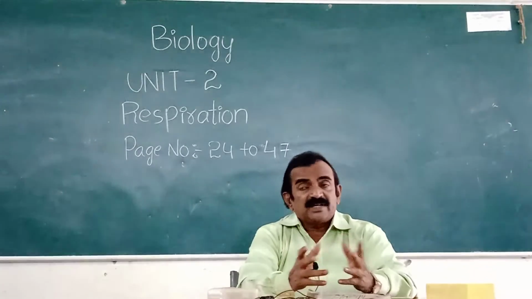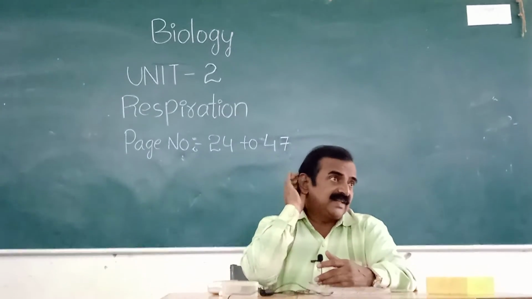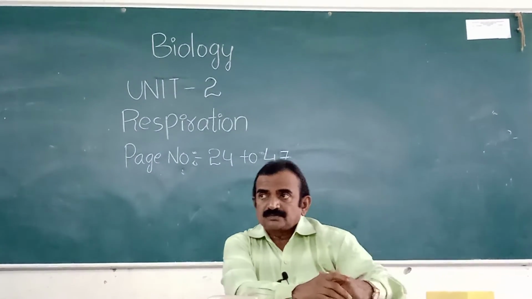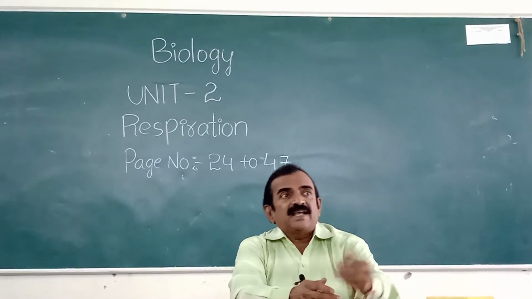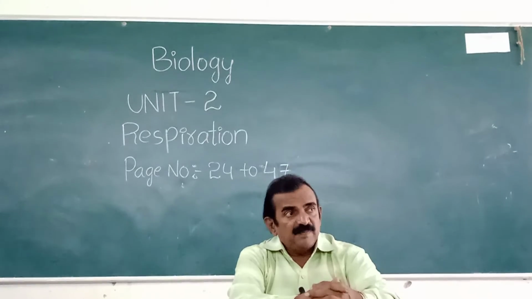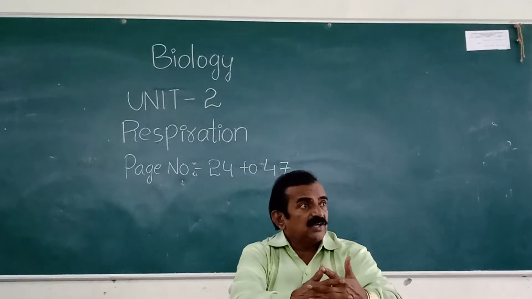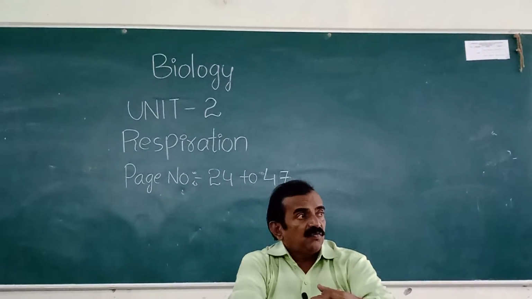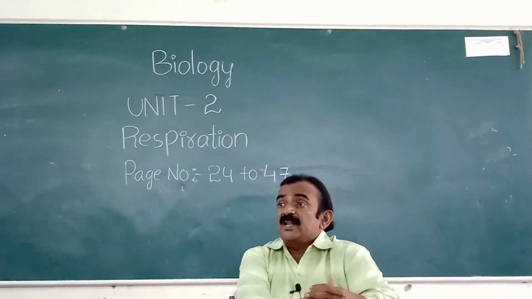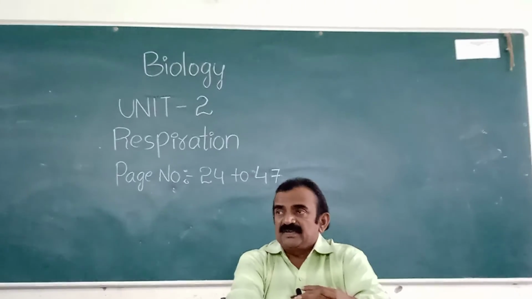There you see, we are taking yeast cells for this activity, anaerobic respiration, and we are taking Janus green B or Diazine green B. It is a blue dye, and we are taking liquid paraffin and also glucose. It is an important activity. In examination, this question has come many times. So list out the material required and procedure to study how yeast cells perform anaerobic respiration in the absence of oxygen. Page number 37.